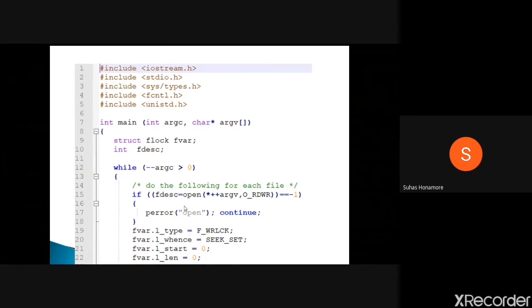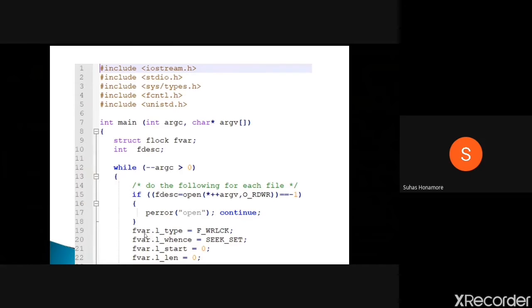Here we are trying to open it, and that is in read write mode. If it is successfully opened, you will get a non-negative file descriptor. If it is not successfully opened, you will get -1 here.